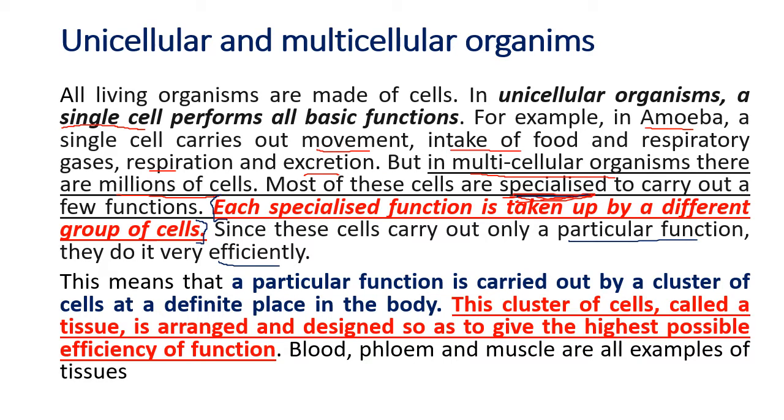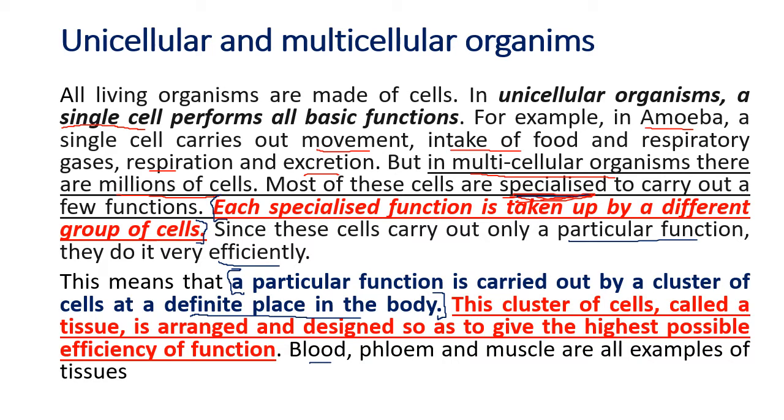So what we can see here, a particular function is carried out by a cluster of cells at a definite place in the body. A definite place in the body, very important. So a particular function is carried out by a cluster, by a group of cells in a definite place in the body. This cluster of cells is called a tissue. So the group of cells which have come together for a common function is called a tissue, so that the function becomes very efficient.